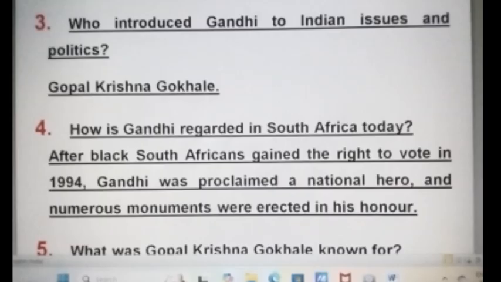Who introduced Gandhi to Indian issues and politics? Gopalakrishna Gokhale. How is Gandhi regarded in South Africa today? After black South Africans gained the right to vote in 1994, Gandhi was proclaimed a national hero and numerous monuments were erected in his honor.